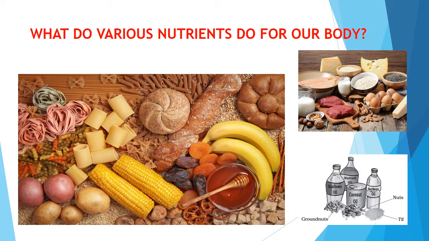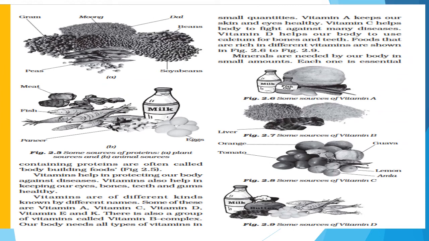Here are some examples of carbohydrate foods. Some sources of carbohydrates are potato, sugarcane, papaya, sweet potato, wheat, melon, mango, maize, bajra, rice. In the same way, there are sources of fats from plants and also from animals, such as meat, fish, eggs, etc. We also get fats from sunflower oil, mustard oil, coconut oil, soybean oil, etc. Dear friend, proteins are also called bodybuilding food.